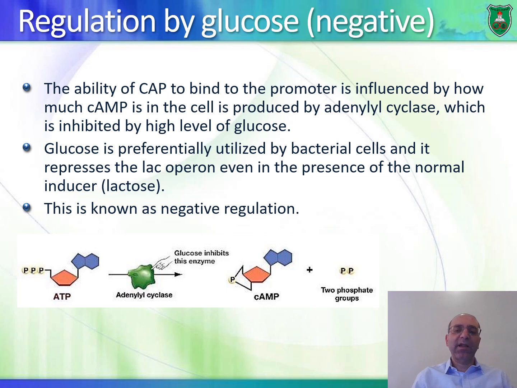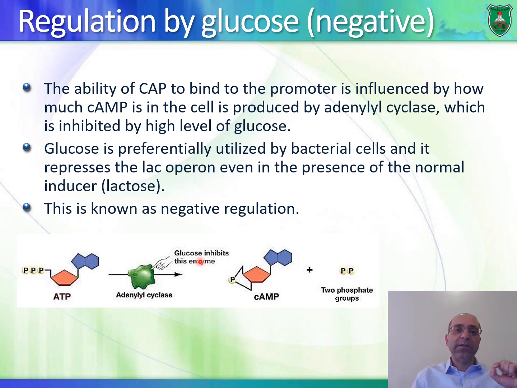So how is cyclic AMP produced? It's produced enzymatically by an enzyme known as adenylyl cyclase, and this enzyme converts ATP to cyclic AMP. Okay, so if this enzyme is active, you would have a lot of cyclic AMP. Great. Now the thing is, this enzyme is regulated by glucose negatively.